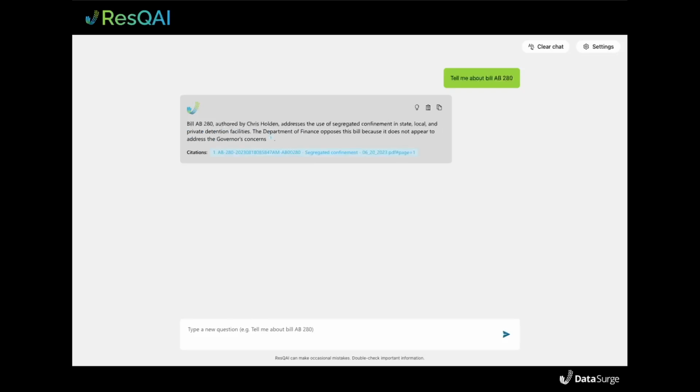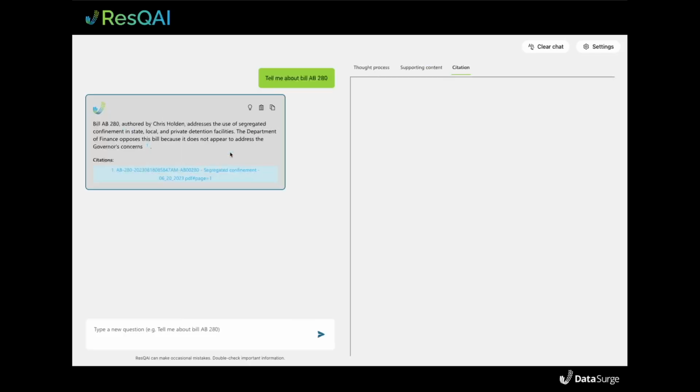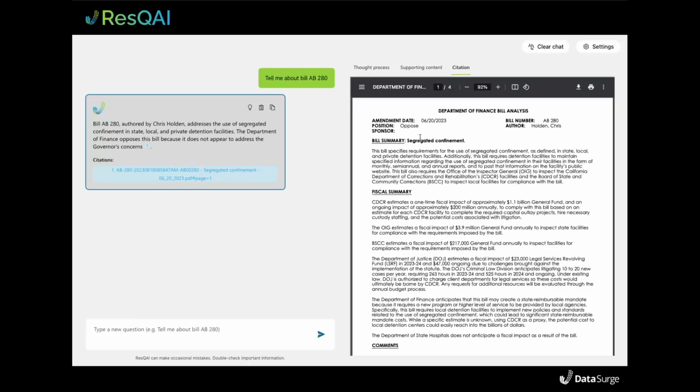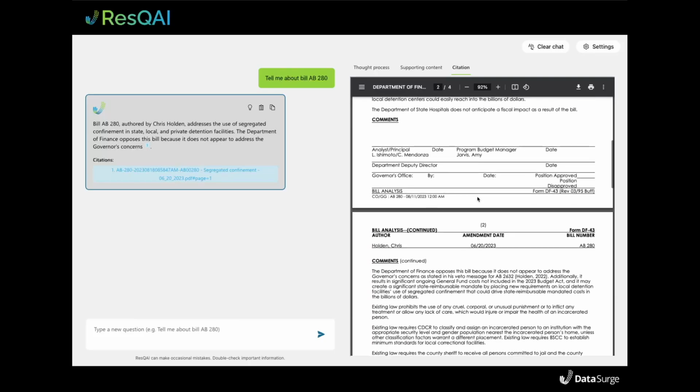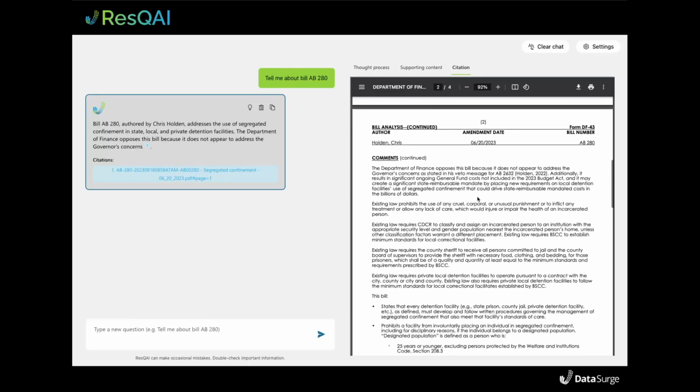And as you can see, we get a response back pretty quickly, but most importantly, we can see some of the citations for where this information is coming from. And if we select a citation and look here under the title, you can actually see the paragraph that the answer is found in, and you also have the context of the rest of the document if that's helpful to you. But the point is, it's not a black box. You can see that the answer comes from the document, not from a model.